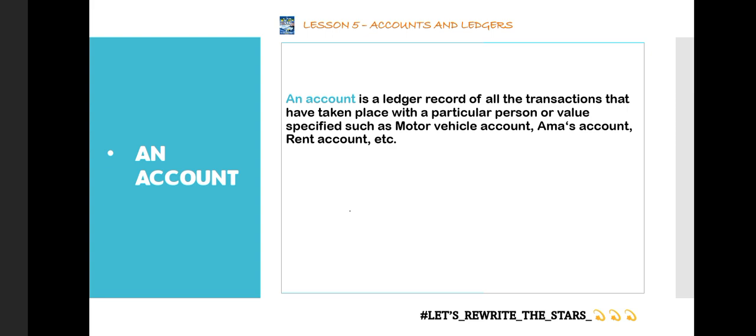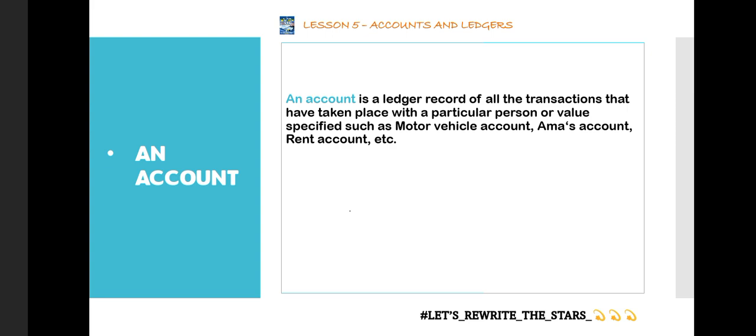The ledger record of all transactions that have occurred between a business and a particular person is referred to as an account. Now, the person that is made mention here does not only refer to individuals. In financial accounting, when we make mention of persons, we also refer to organizations.